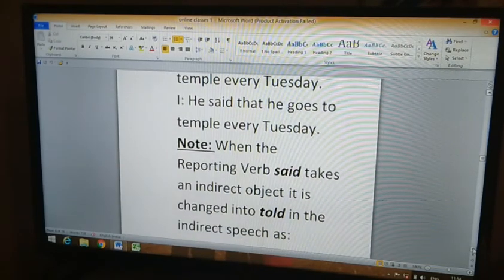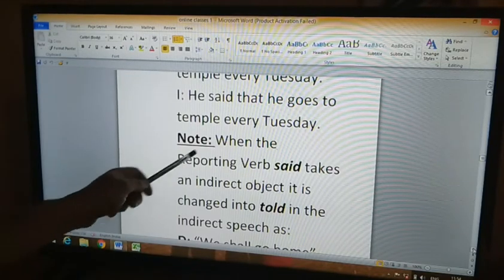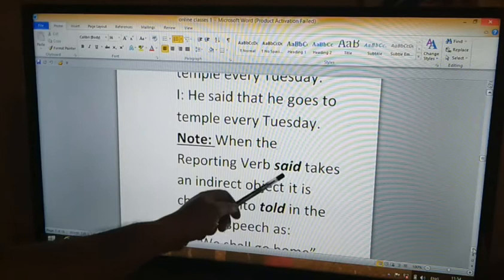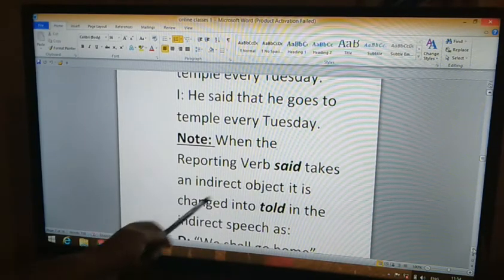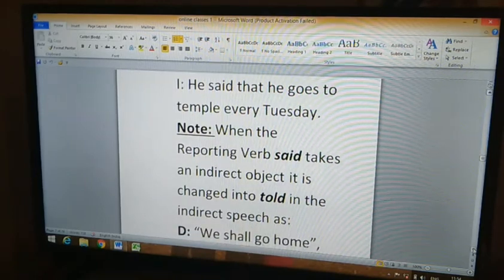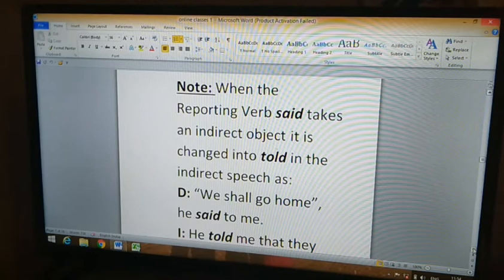So take note of this note. It tells you that when the reporting verb "said" takes an indirect object, it is changed into "told." We see many sentences with "he said."